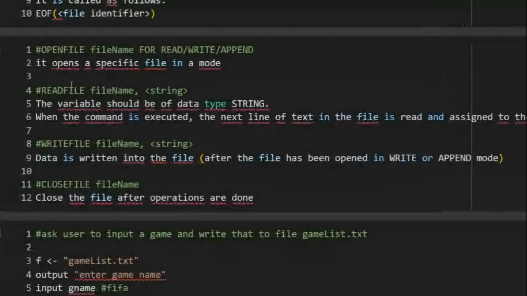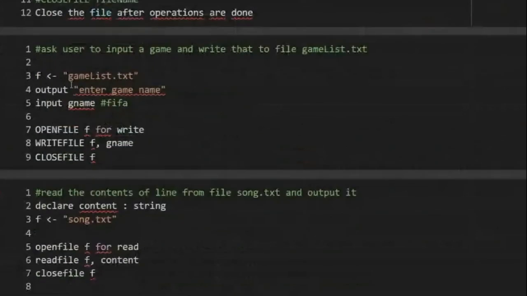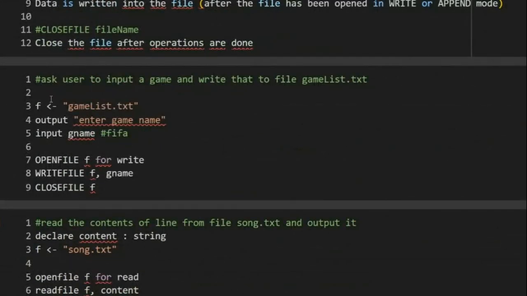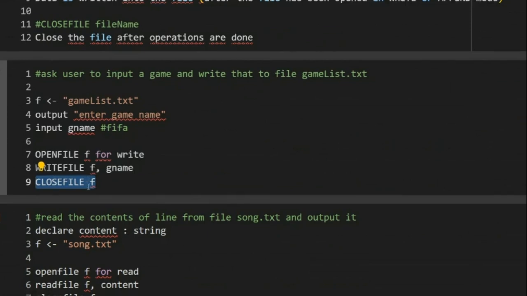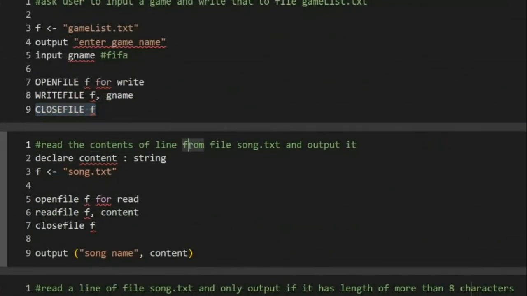Now since we're done, we'll go back to pseudocode. अब pseudocode में अगर आपने one line of text लिखनी है तो you just have to open the file. You have to tell which mode, and then you will write into the file using write file. यहाँ पे फाइल का हैंडलर आएगा और उसके साथ जो भी आपकी स्ट्रिंग है जिसमें आपने डेटा सेव किया हुआ है जो कि आप राइट करवा रहे हैं, लेट्स से इट सेज FIFA, so you have to write that and then you have to close the file. Then read the contents of a line from the file song.txt and output it.